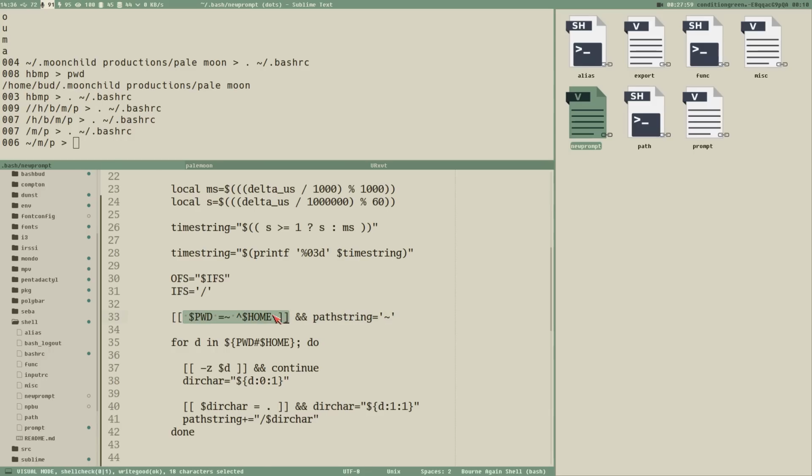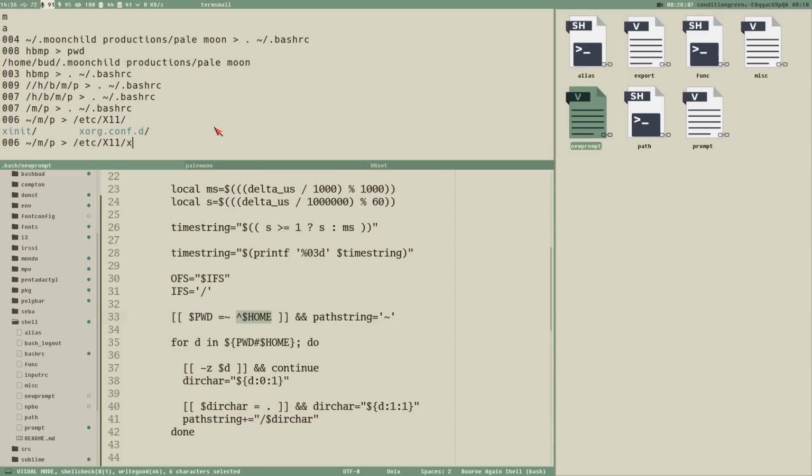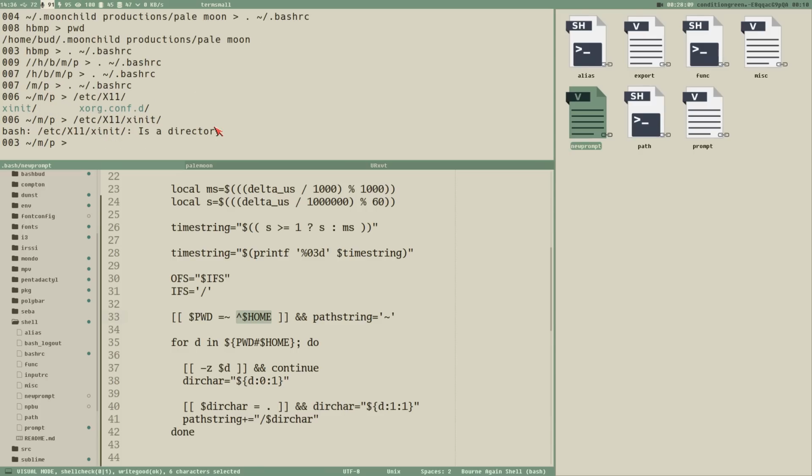But if the working directory doesn't start with the home directory, for instance, if we are in etc x11, what do we have here? Xinit, we are here. Oh, we need the CD. What happened now?